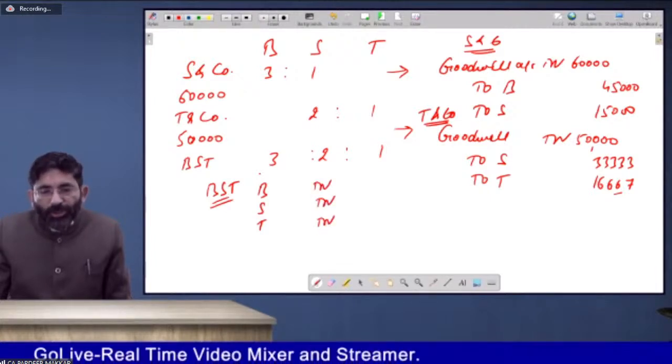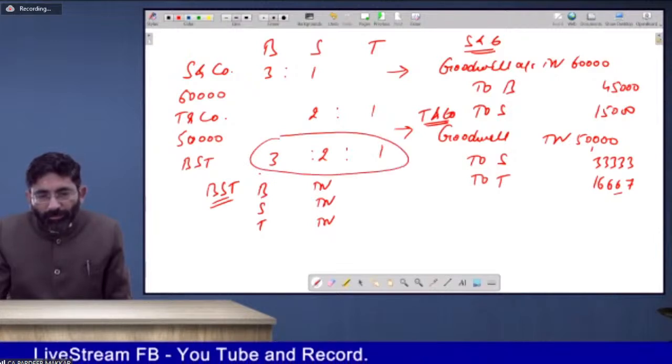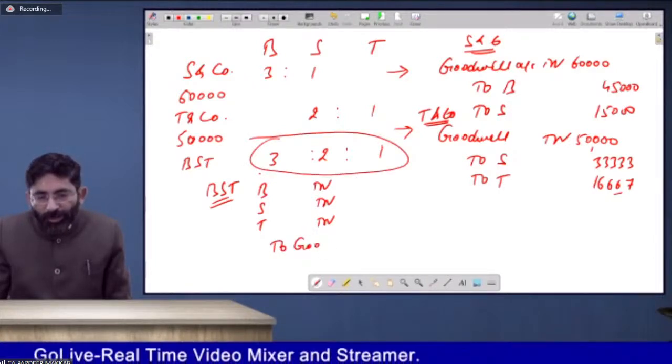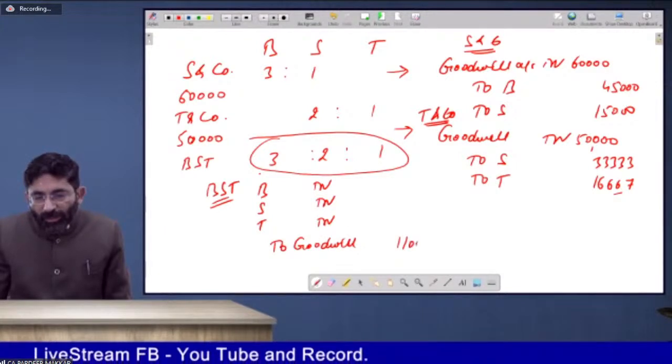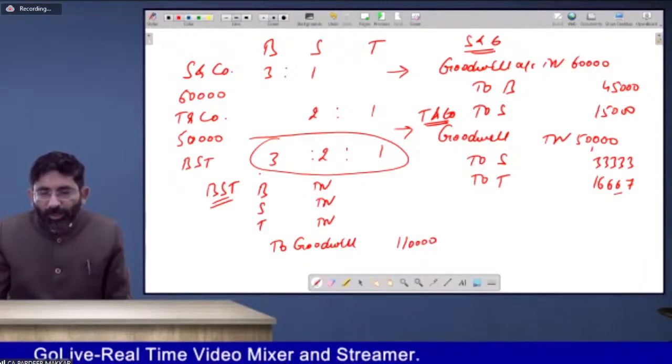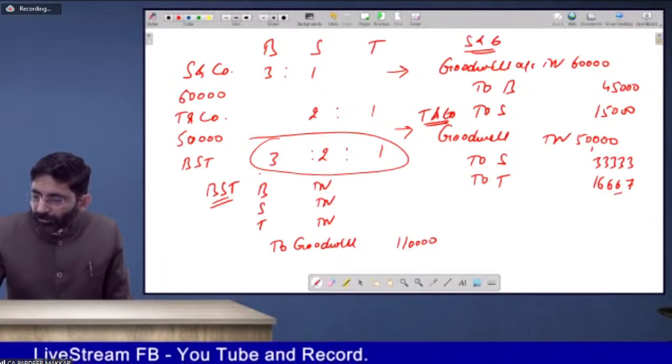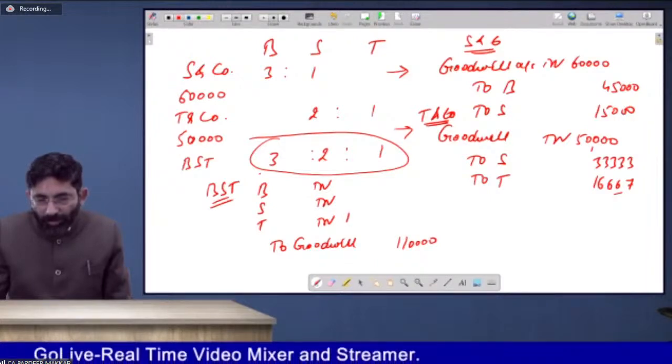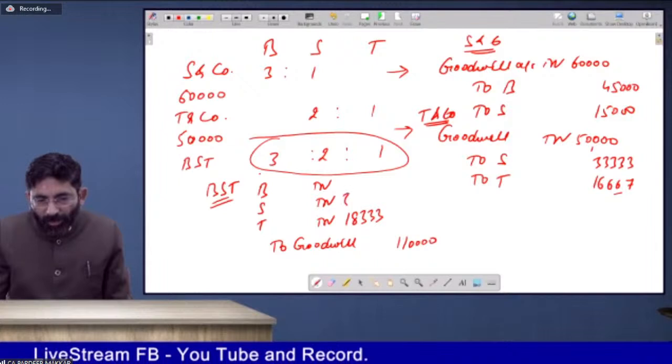What is the new ratio? 3:2:1. To goodwill. Goodwill is to be written off. So what is the value of goodwill? 1,10,000. It is 60 plus 50. So this will be allocated in 3:2:1. 18,333, 36,667, 55,000.